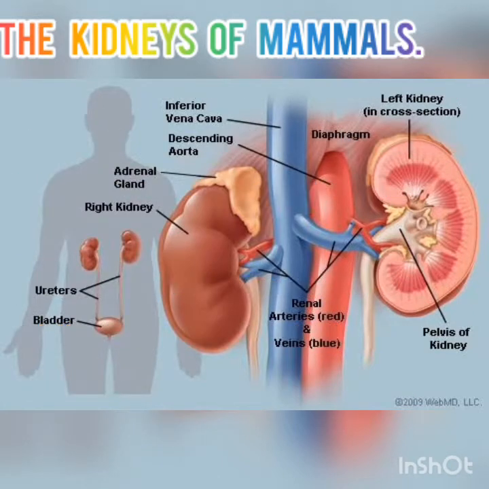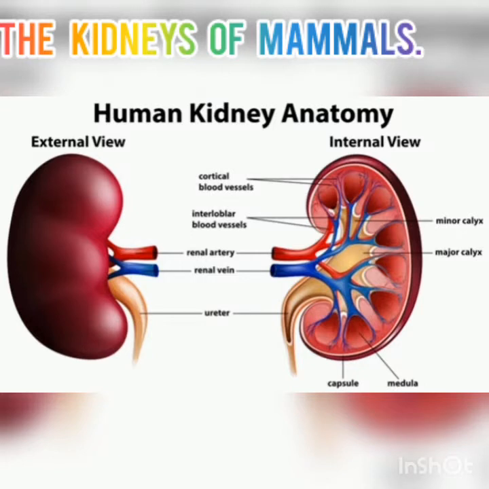So the next diagram which will be shown on our screen now is the open part of the kidney. And as you can see on our screen here is the interior part of the kidney. It is labeled, and we see the renal artery and the renal vein. We see the ureter. The ureter is the tube that passes out unuseful products away from the kidney. We see the cortical blood vessels, the interlobar blood vessels. We see the pyramids. The pyramids are what is labeled as the capsule. We see the medulla. We see the major calyx and the minor calyx. So these are the labels of the interior part of the kidney.